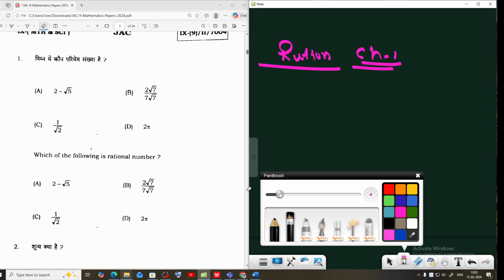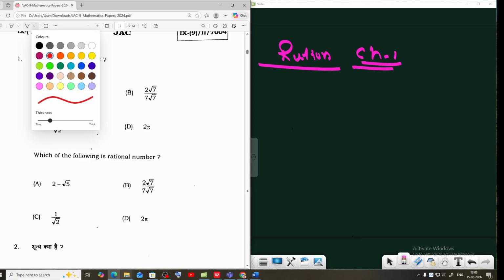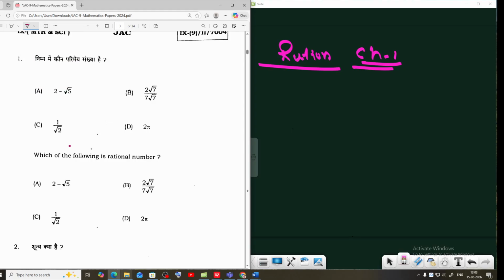First option is 2 minus root 5. 2 minus root 5 is an irrational number. And 2 by root 7, multiply by root 7 by root 7, root 7 is cancel out. We get 2 by 7. This is rational number. Your option B is correct.